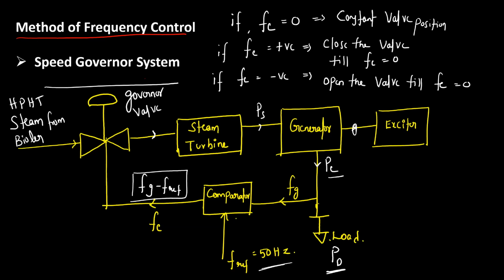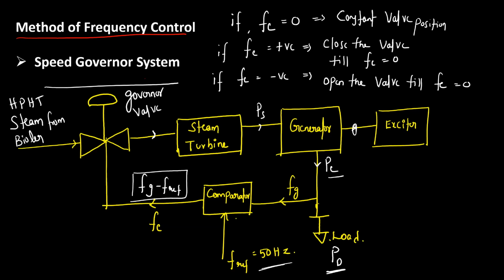This load is continuously fluctuating. Why? Because load is not in the utility's control. Who will turn on which device, who will turn off which device, which industry will load, which industry will unload, is not in the control of the utility. So load will be continuously fluctuating. But to meet this load demand, the prime mover should also continuously vary its mechanical input power.